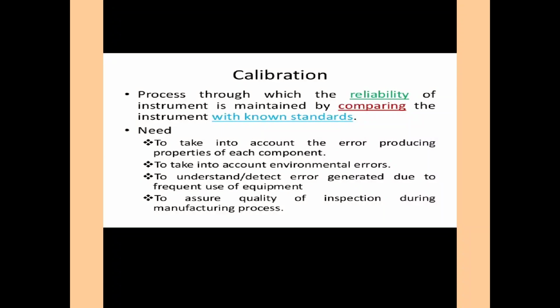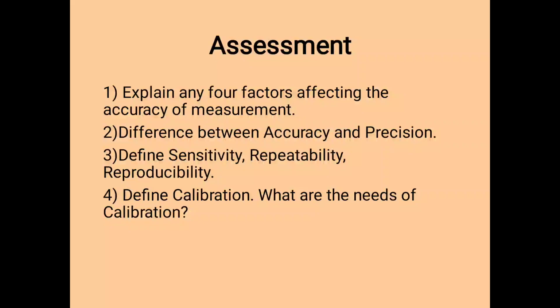Now we will see the assessment. There are total 4 questions. You should write all these questions. The first question is, explain any 4 factors affecting the accuracy of measurement. Second, difference between accuracy and precision. Third, define sensitivity, repeatability and reproducibility. And the last question is, define calibration. What are the needs of calibration? These are total 4 questions.